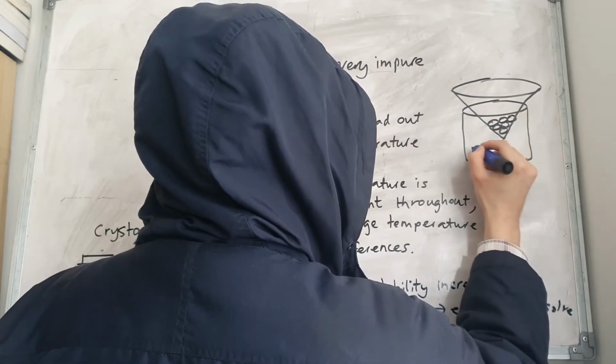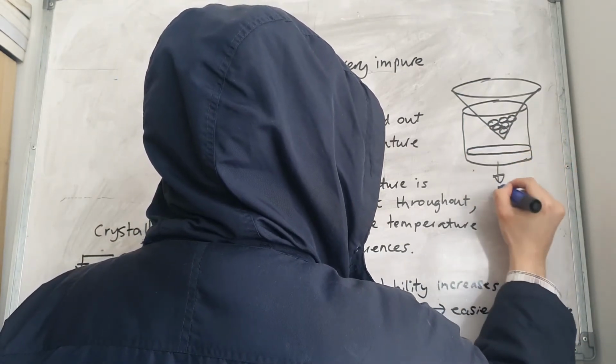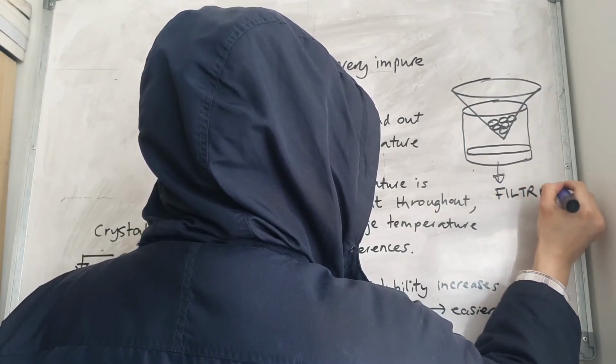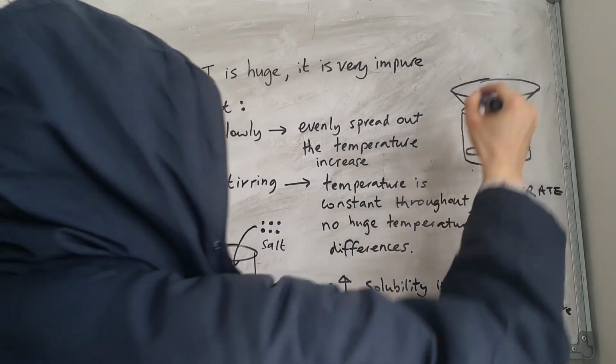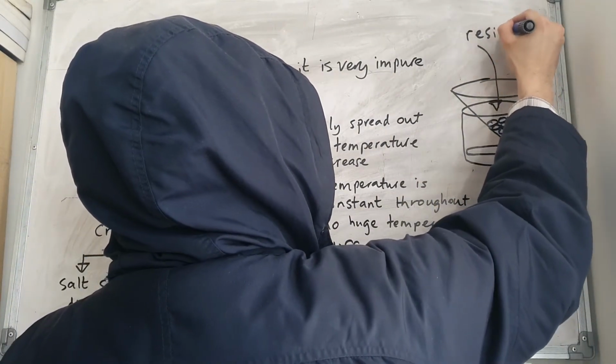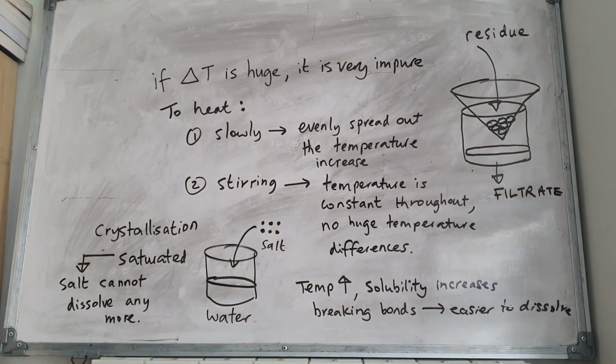So you know the filter paper has large gaps, and if you have large particles, then they can't go through the filter paper. The substance that comes out of the filter paper is called the filtrate, and the solute, or the substances that can't go through the filter paper, will be called the residue.